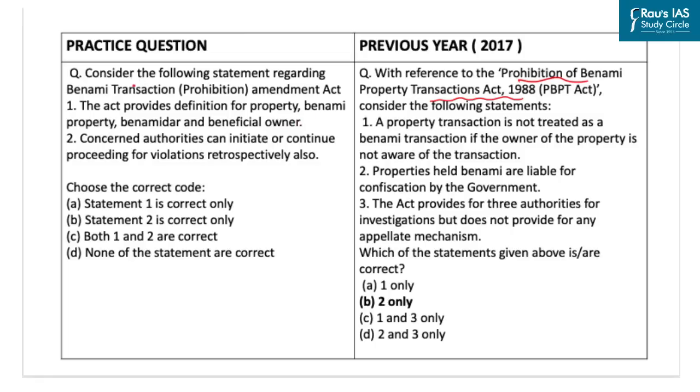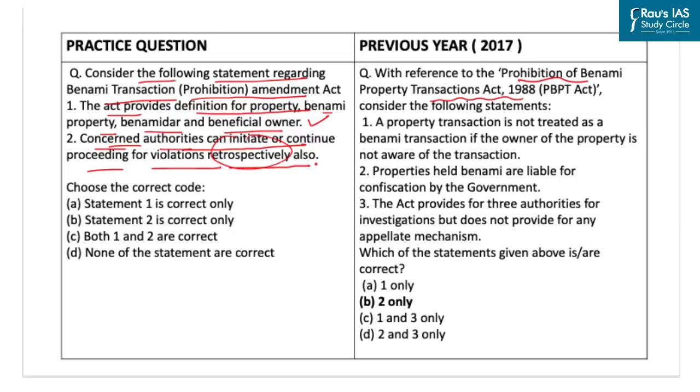The practice question says, consider the following statements regarding the Benami Transaction Prohibition Amendment Act. The first statement here is, the Act provides definition for property, Benami property, Benamidar and beneficial owner. Now this statement is correct as the Act provides for the key definitions under its ambit. The second statement here says, concerned authorities can initiate or continue proceedings for violation retrospectively also.